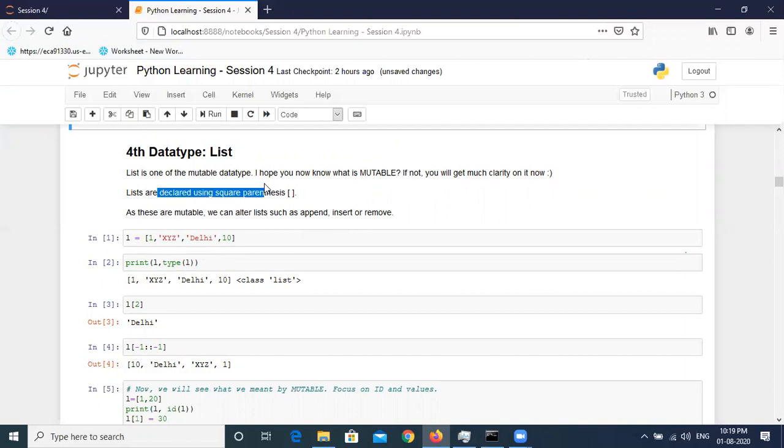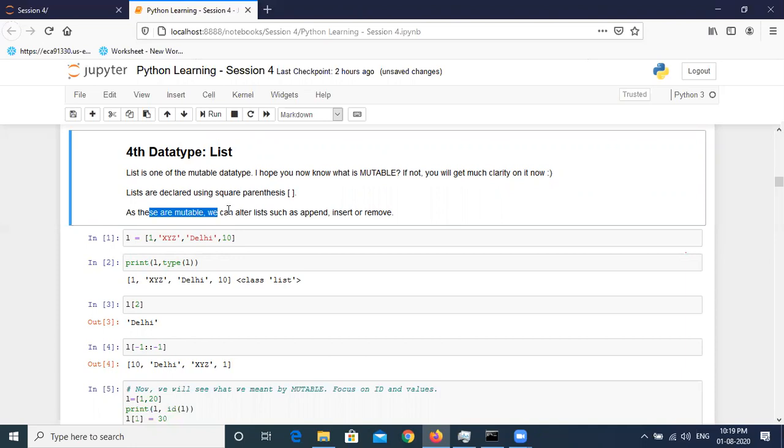Lists are declared using square brackets. Again, note that for tuples we use circular brackets, and for lists we use square brackets, because this helps Python identify which kind of variable it has to create in the backend, since we already know Python does the variable declaration and identification of variable type automatically at the backend.